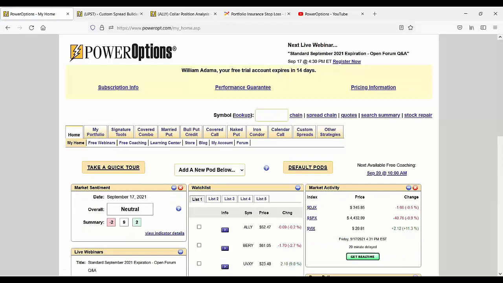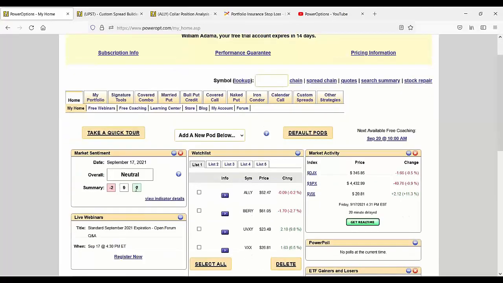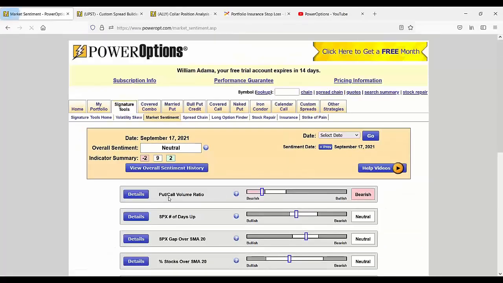Which leads us into sort of Jesus' second question and David's question. Jesus asks, excuse me, can you go over the market sentiment? Is it still bullish? Well, right now it's still in neutral. It hasn't triggered enough to go into a bearish warning, even though we saw some small declines the last 4 days, I believe, 5 days in that case. But it's still neutral. Now, what is the market sentiment?